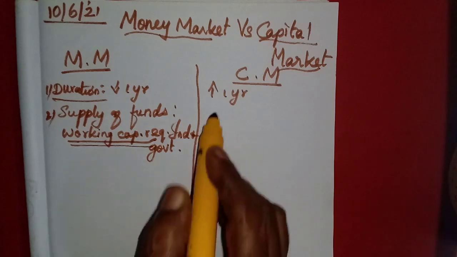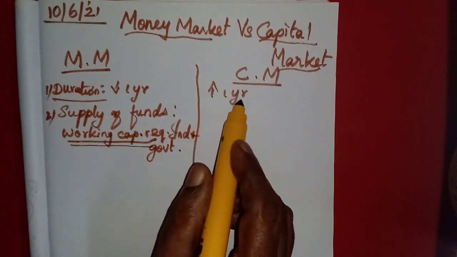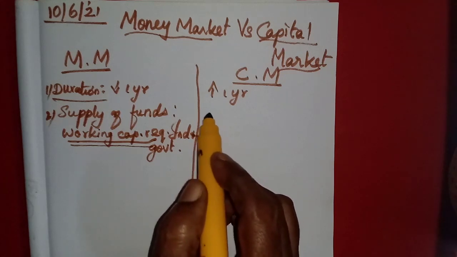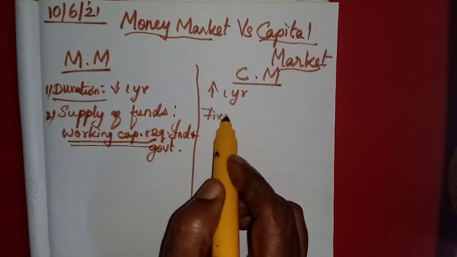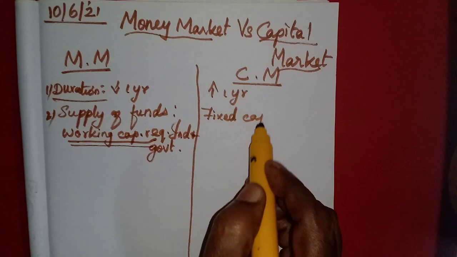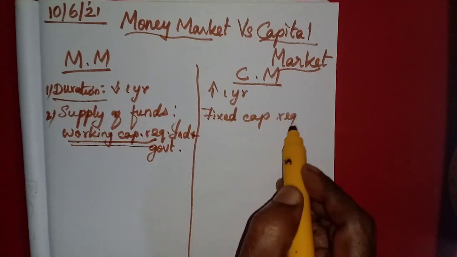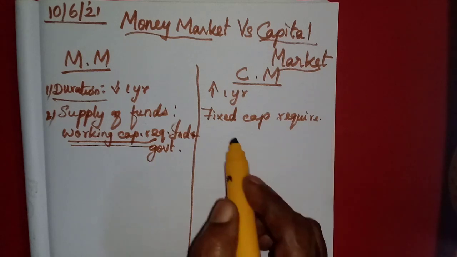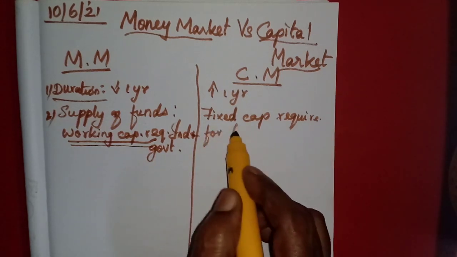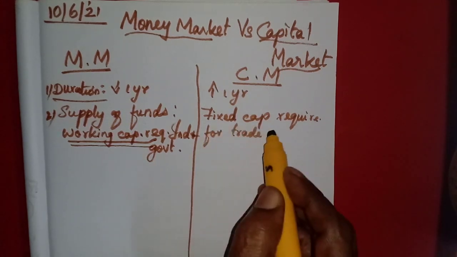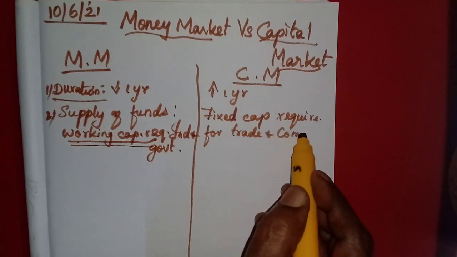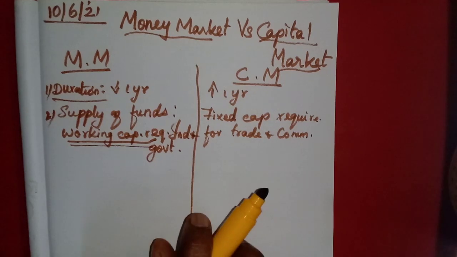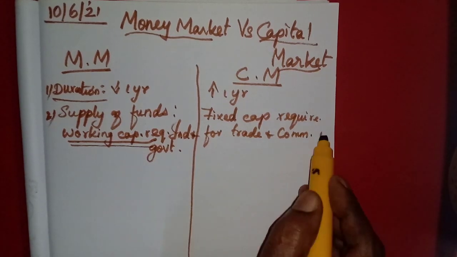And the capital market supplies fund for financing the fixed capital requirements. Fixed capital requirements means the long term, isn't it? For trade and commerce, and the long-term requirements of the government also.